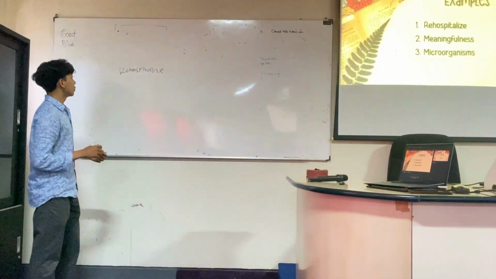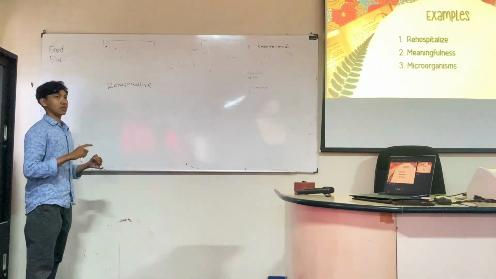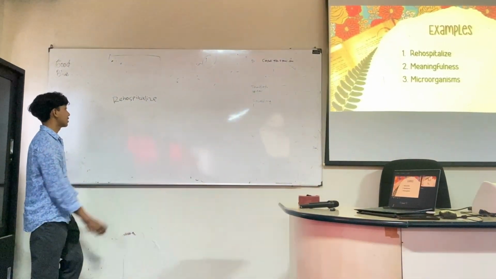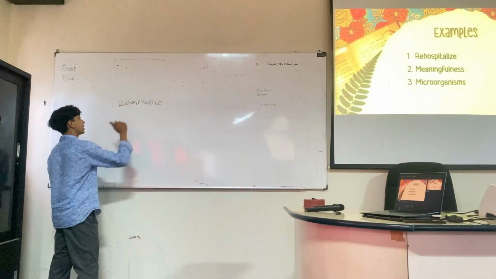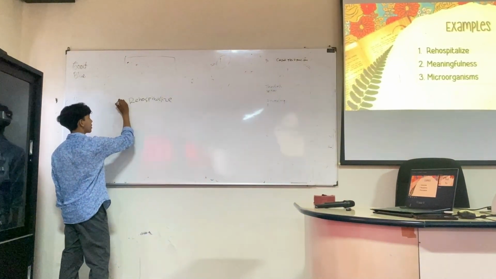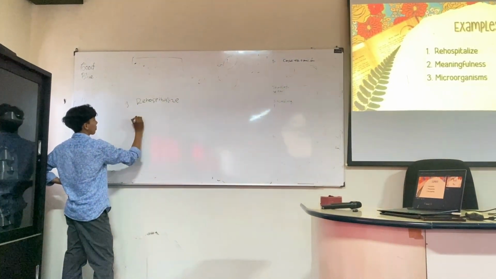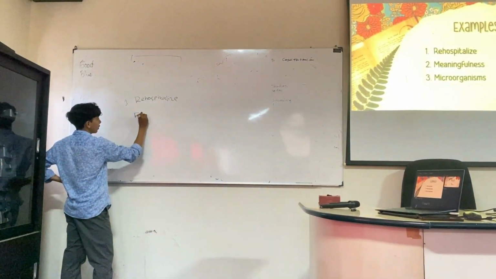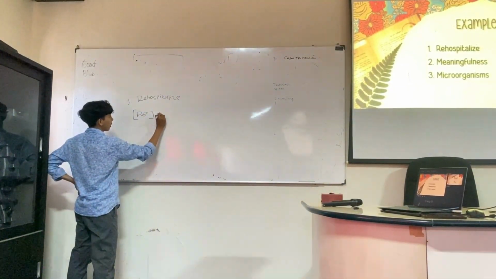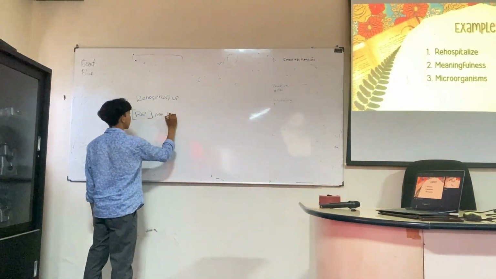So for the word structure of rehospitalize, there are two types. The first one is labeled brackets. The second one is the tree diagram. First I will explain the labeled brackets of rehospitalize. Now we have re, which is an affix, and then we have hospital.